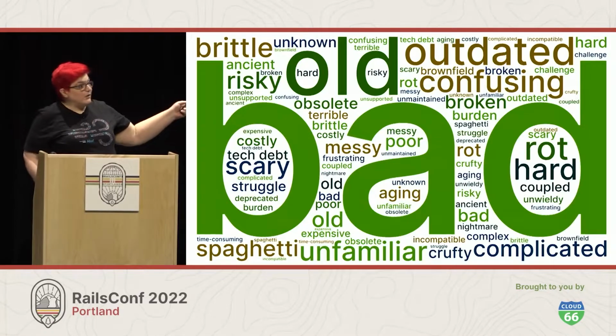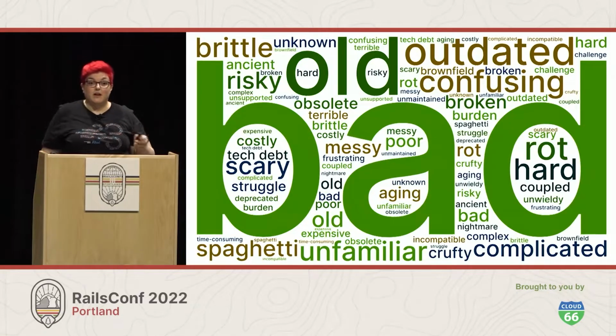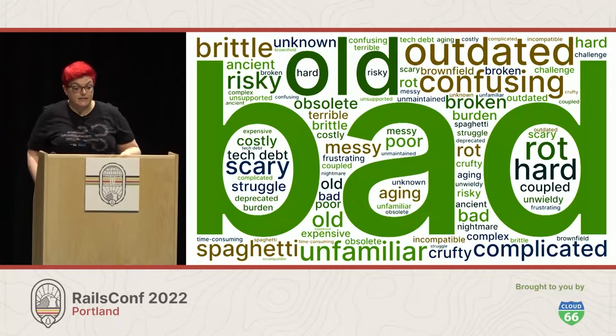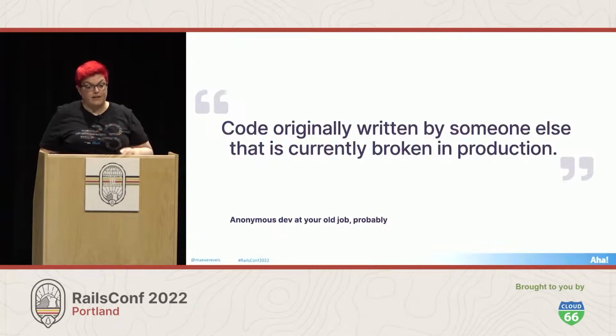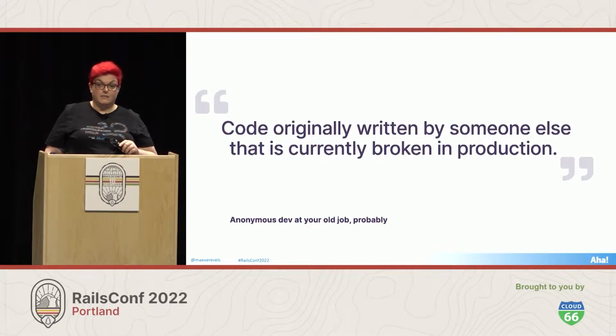So these are some of the words that developers use when we talk to each other about legacy code. It's old and outdated, confusing and complicated, brittle and broken, and just plain bad. I created this slide from the text of blog posts that talked about legacy code. I also asked people for their own definitions, and my favorite was code originally written by someone else that's currently broken in production.